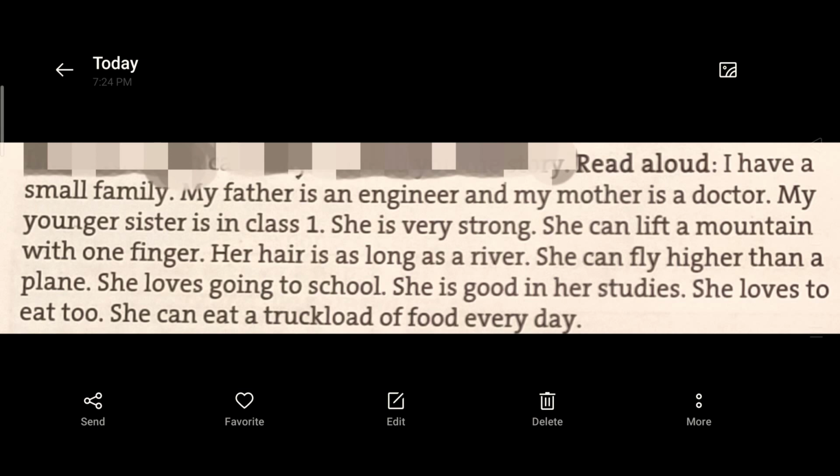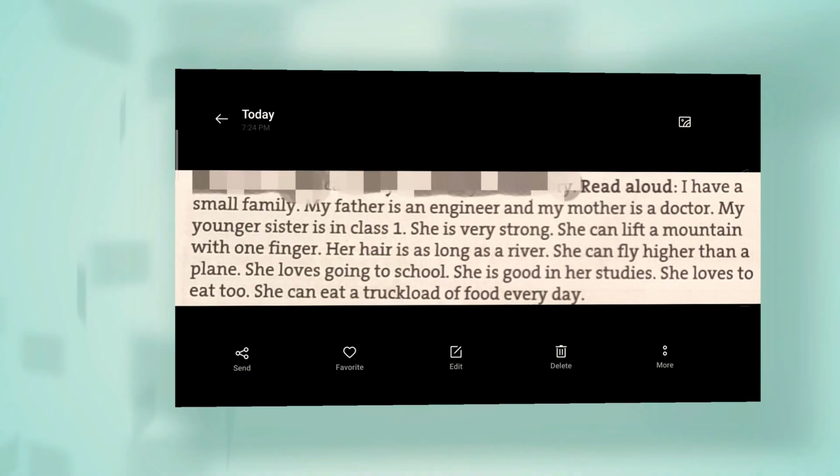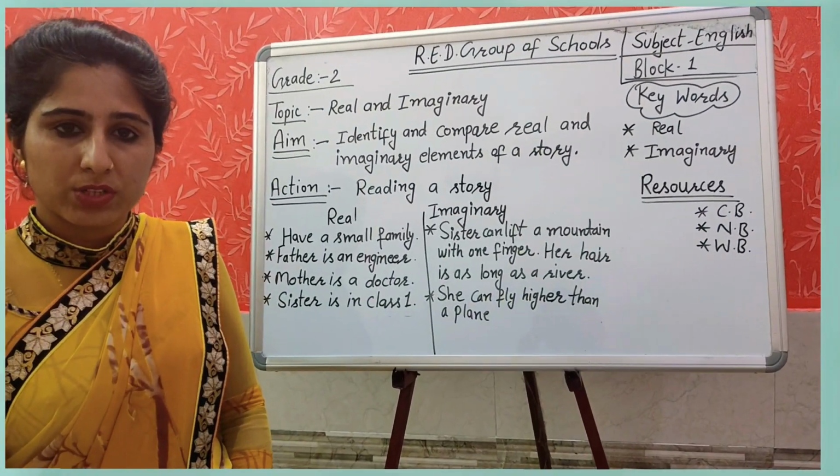She loves going to school and she is good in her studies. She loves to eat too. And how much can she eat? She can eat a truckload of food every day. Yes, students, now it is time for the questioning part.